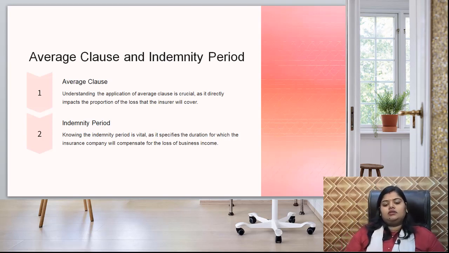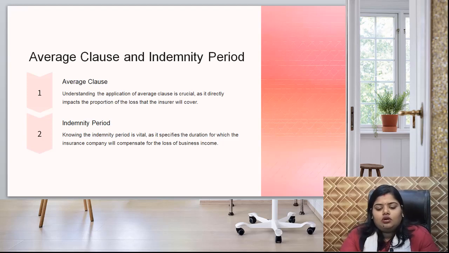Then, what about the average clause and indemnity period? Understanding the application of the average clause is crucial as it directly impacts the proportion of loss that the insurer will cover. So that is the average clause. And coming to the indemnity period, knowing the indemnity period is also important as it specifies the duration for which the insurance company will compensate for the loss of business income.